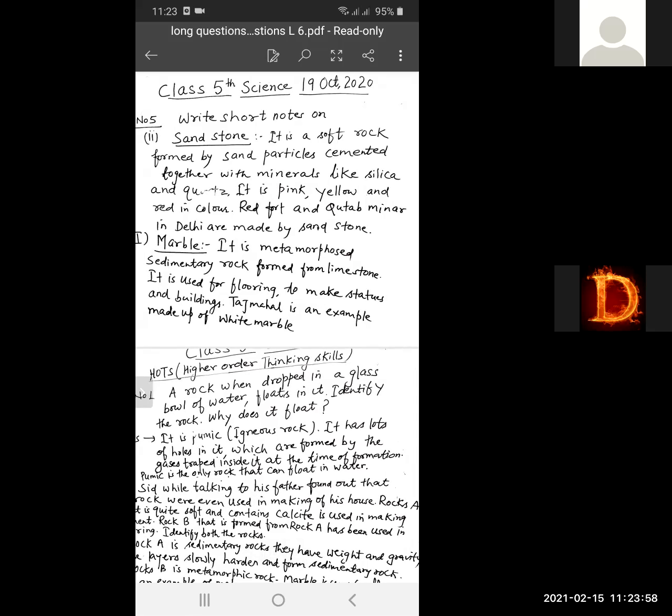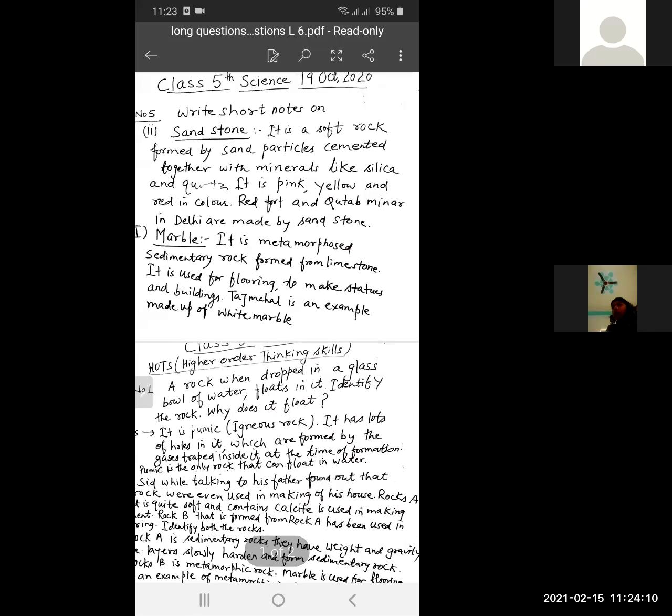Again, students, I read it out about sandstone. Sandstone is a soft rock formed by sand particles cemented together with minerals like silica and quartz. It is pink, yellow, and red in color.